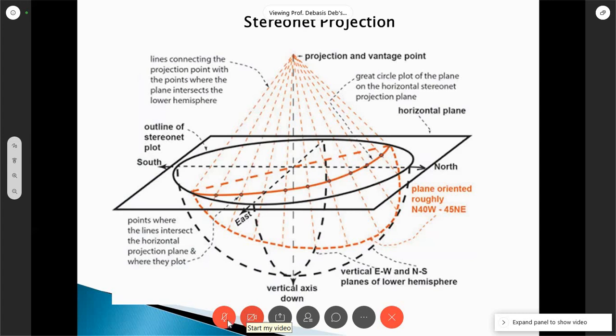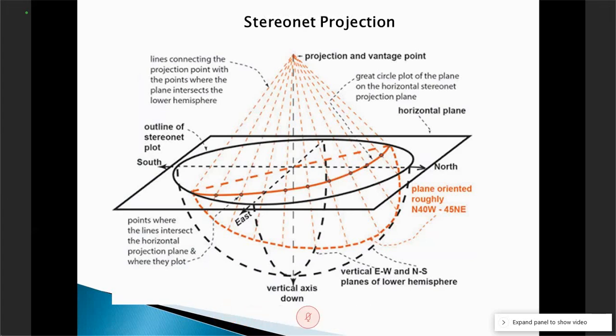Now, let me give you a very brief description of what it is, and how we represent a 3D surface in 2D. Not only 2D, even 1D, we can bring it to 1D also, without sacrificing any information. The information is strike, dip, and dip direction.